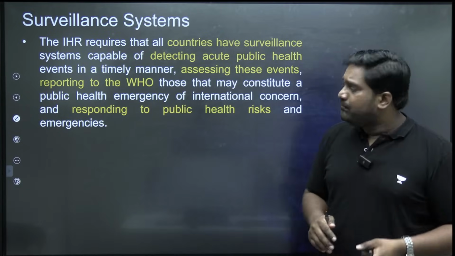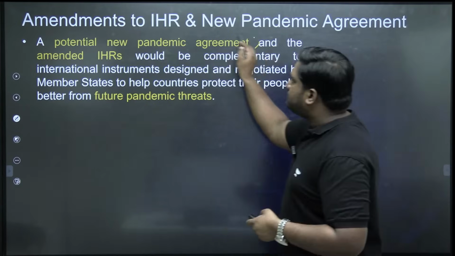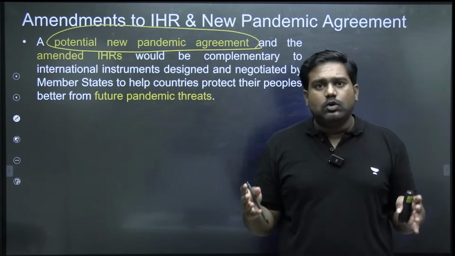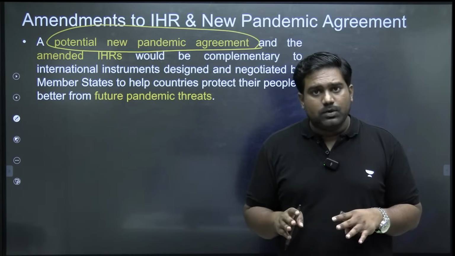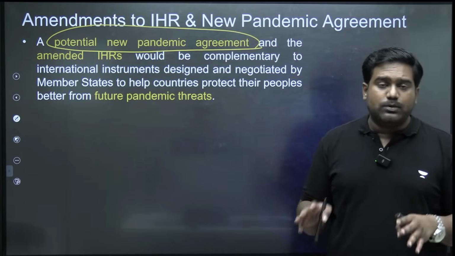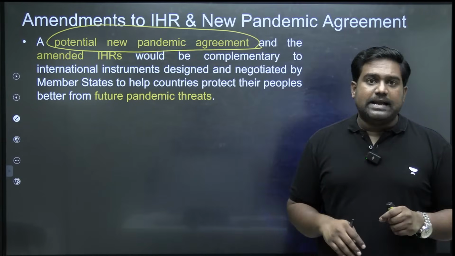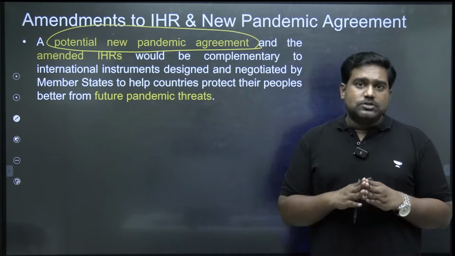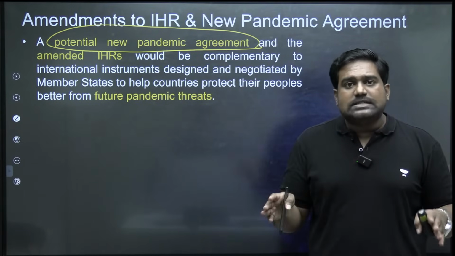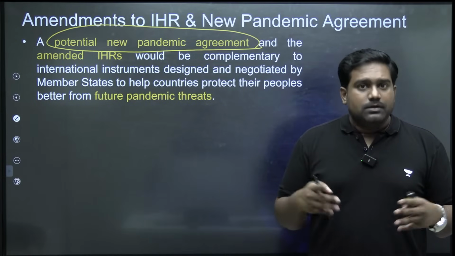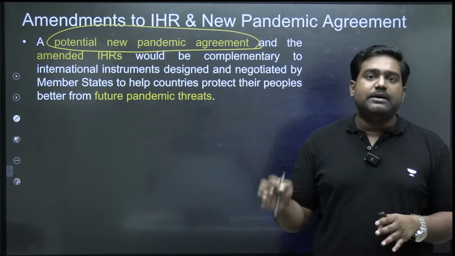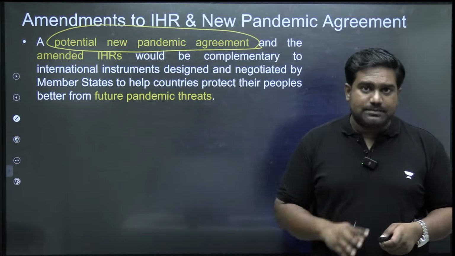There's also a proposal for a new pandemic treaty. Many of you might have wondered, how come we still don't have a global convention or a treaty to deal with pandemics? We don't, right? Even under the UN, there is no such global treaty or convention dealing with pandemics. For the first time after COVID-19, there is a proposal amongst countries that we should have a pandemic agreement, which obligates all the states what to do, what not to do. So this might also be discussed at the upcoming World Health Assembly, and that is why this summit is going to be very, very important for our exams.